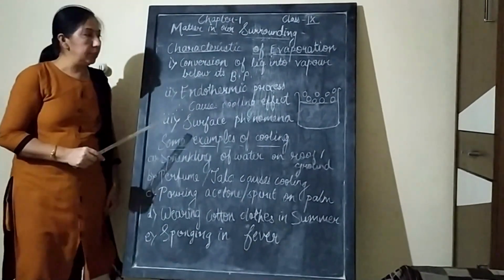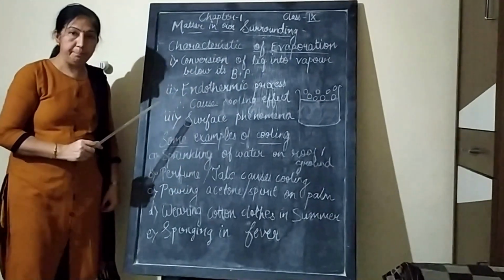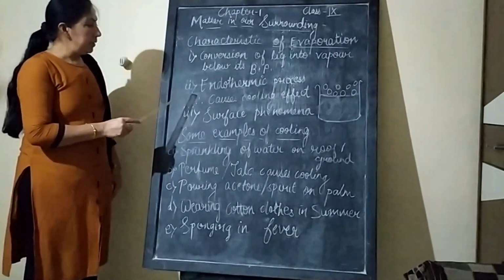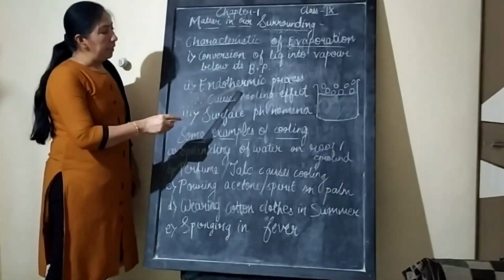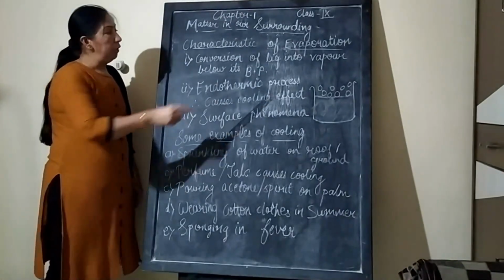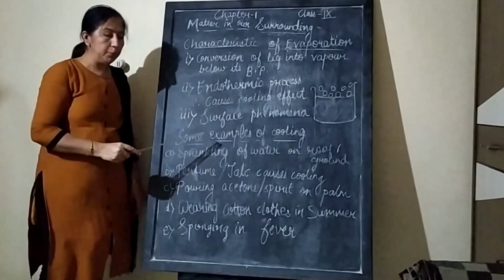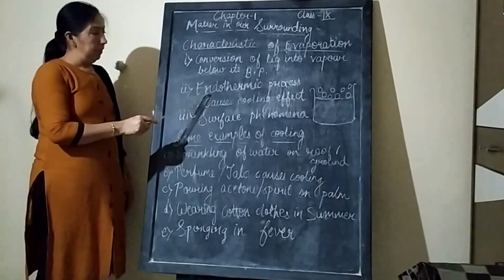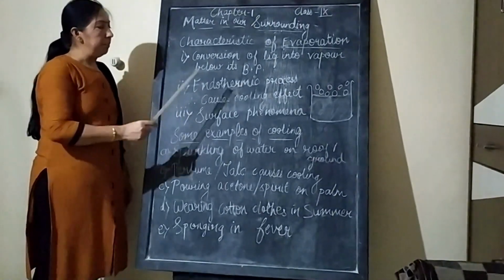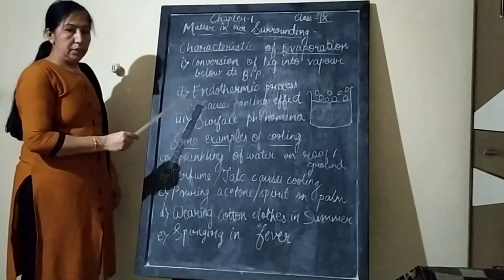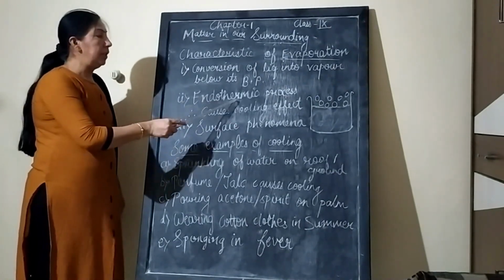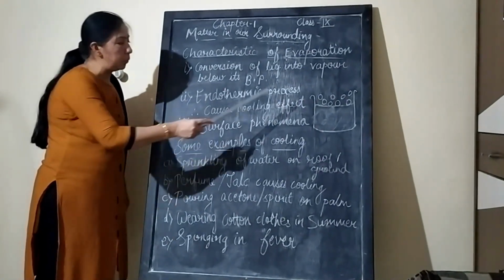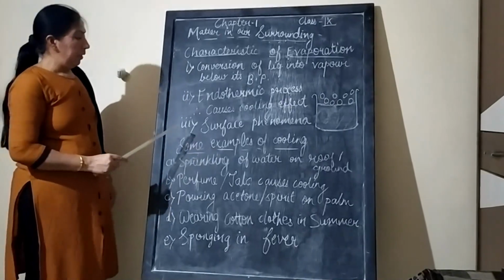That is the first characteristic of evaporation. Second characteristic: it is an endothermic process. Evaporation is an endothermic process. Endo means in and thermic means heat energy. It absorbs heat energy and causes a cooling effect.